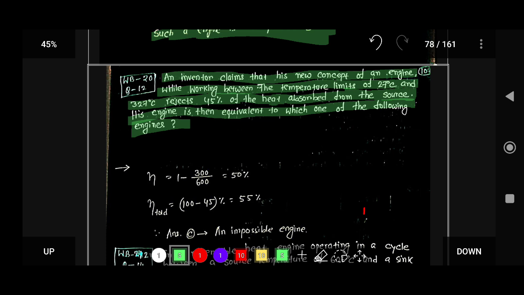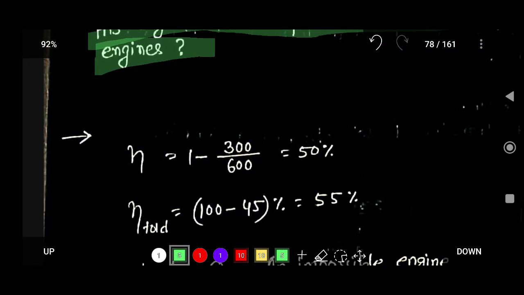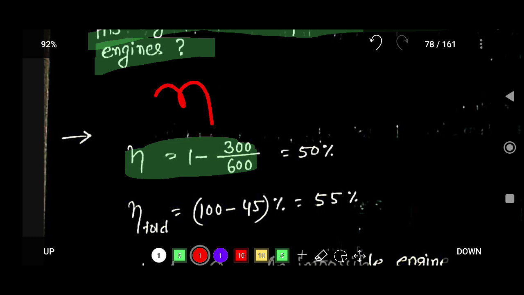Now if you want to calculate the maximum efficiency, we know the formula: efficiency equals 1 minus T2 by T1.